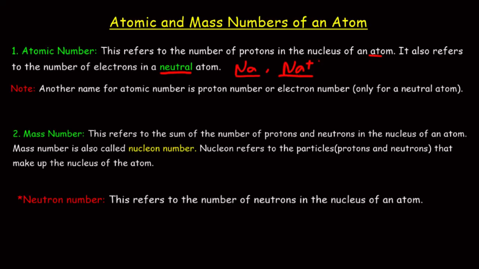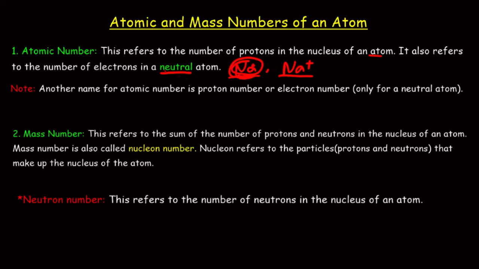If we really want to associate atomic number with the number of electrons, then we are talking about the neutral atom. So the number of electrons you have in this sodium atom without a charge, or any other atom without a charge, is what we call atomic number.